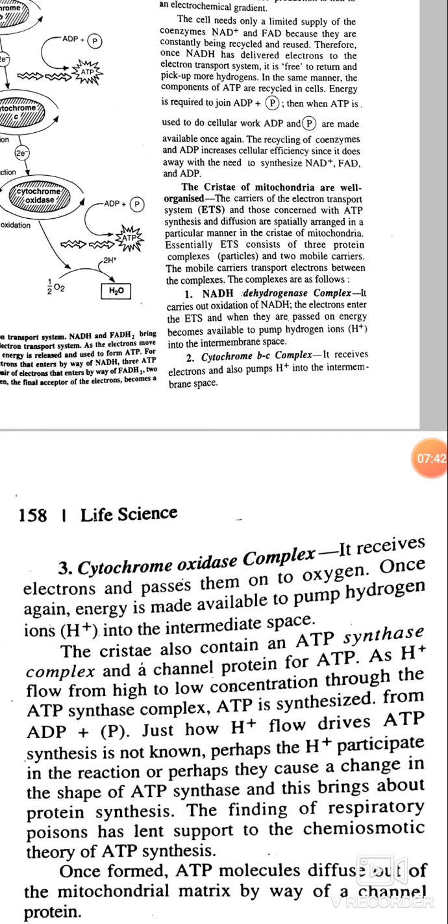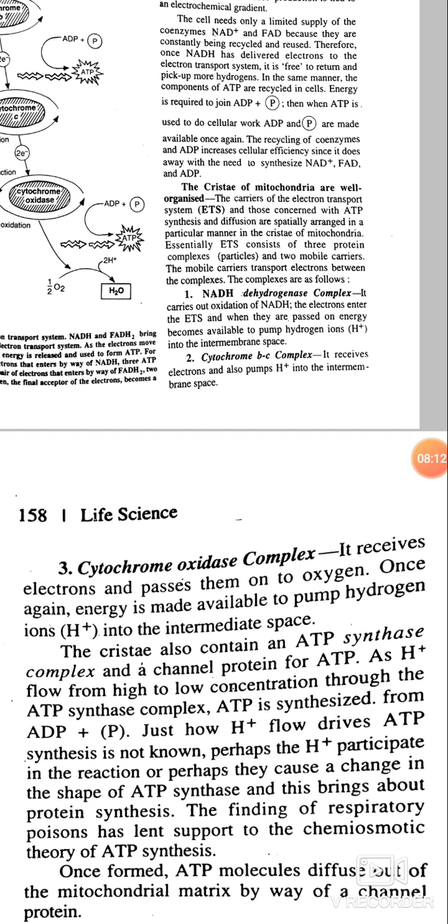As protons, or hydrogen ions, flow from high to low concentration through the ATP synthase complex, ATP is synthesized from ADP plus a phosphate group. Just how proton flow drives ATP synthesis is not known.